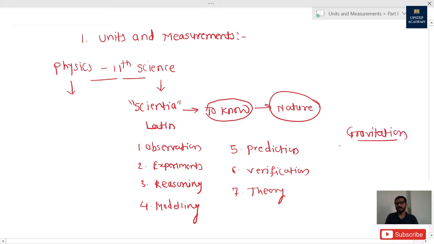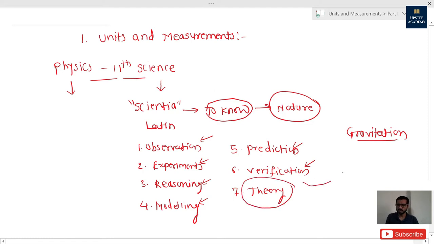The theory of gravitation was discovered by Sir Isaac Newton. So what must Newton have done? Newton must have observed a few things, then he must have done a few experiments, then he must have done quantitative and qualitative reasoning of it, then he must have made a few models of it, then he must have predicted something, then he must have verified those predictions, and then that particular thing became a theory.